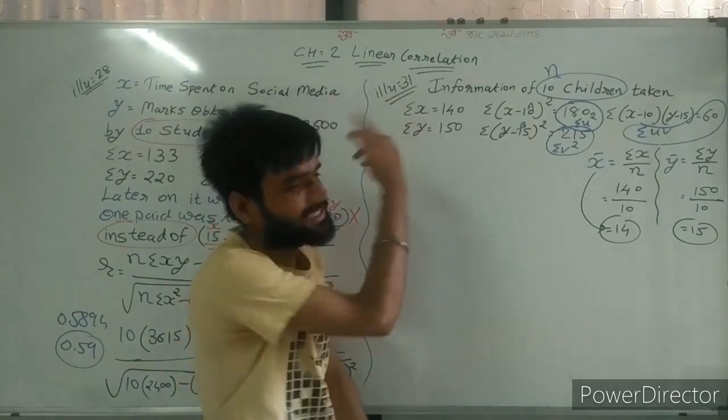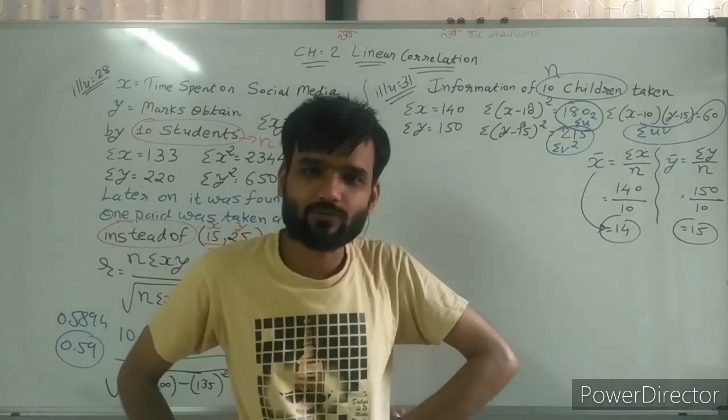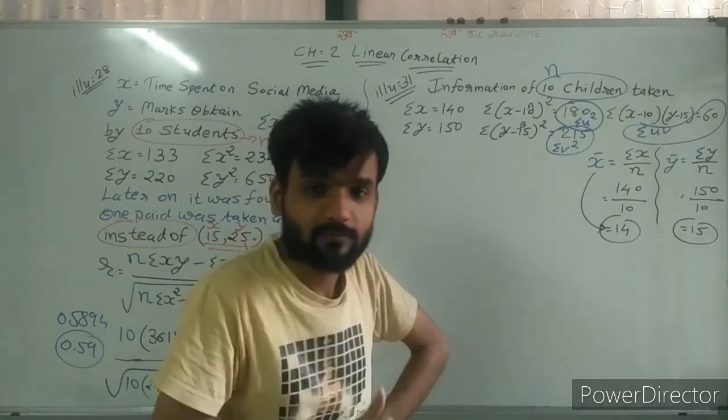So now the sum becomes easy, very easy sum. What is wrong in this situation? Very easy sum.